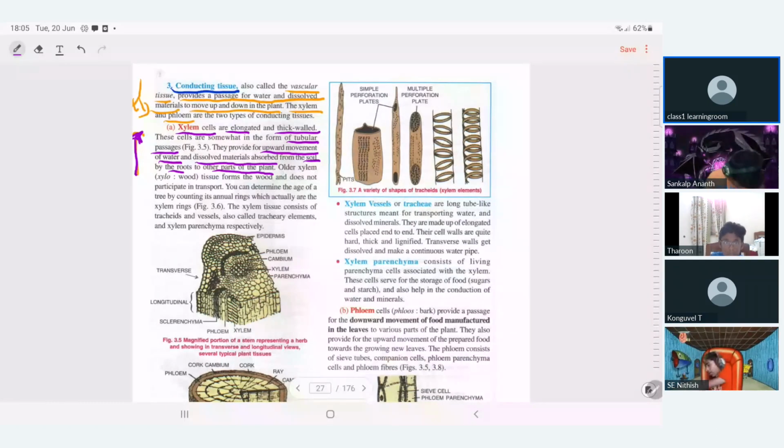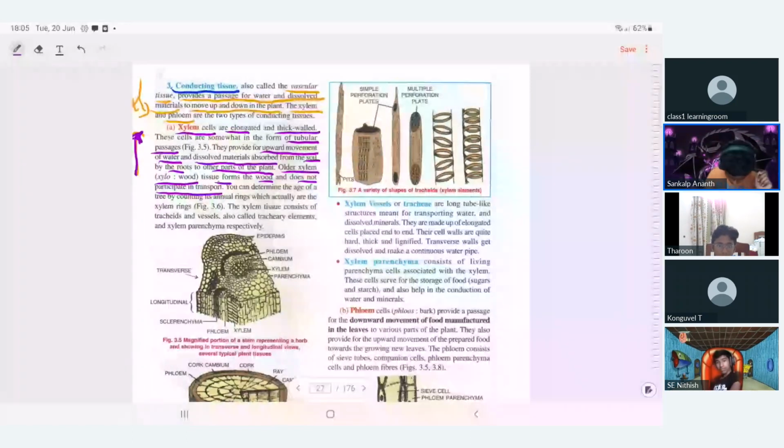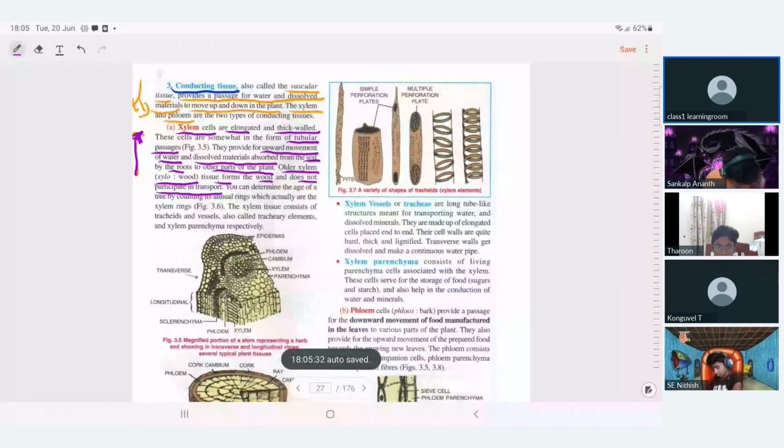Older xylem makes wood, actually wood tissue, and this wood does not participate in transport. Young xylem does the conduction. Old xylem is not involved in conduction. Keep this in mind. What is old xylem? Slowly the xylem walls get thickened. They just act as the wall, but they do not conduct.